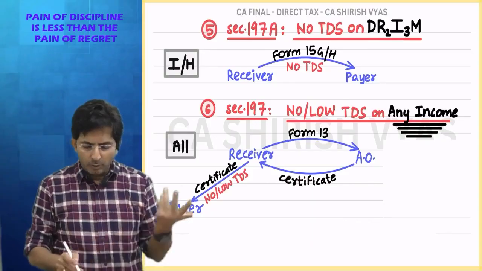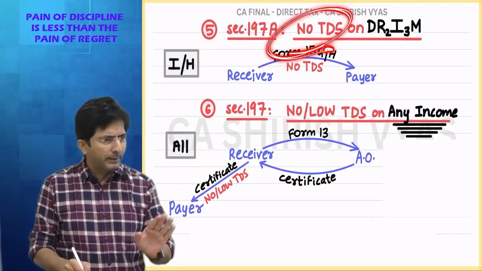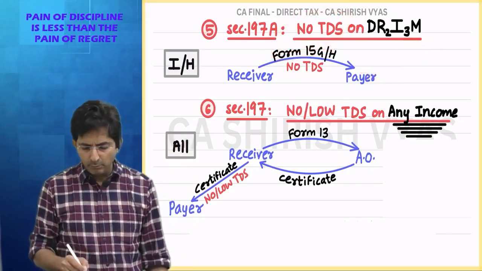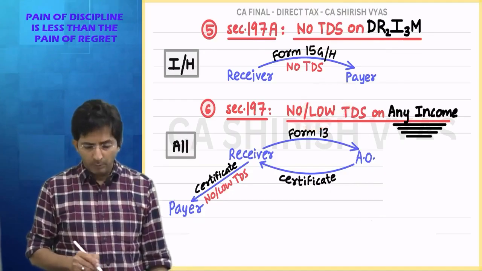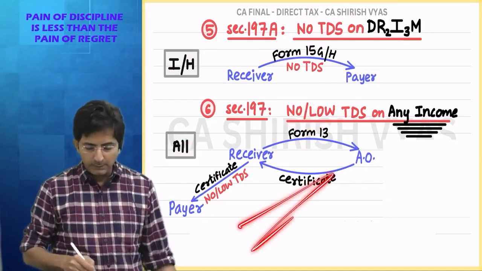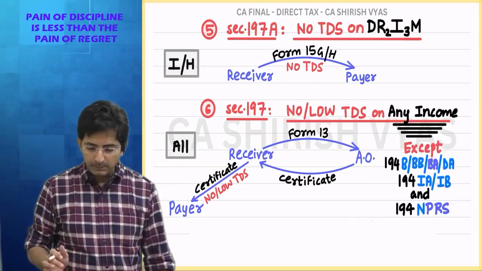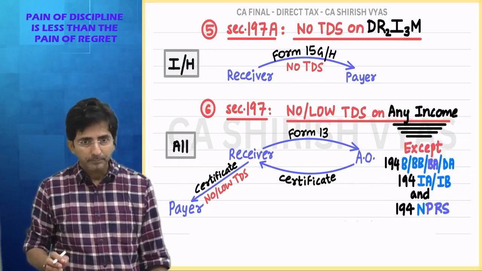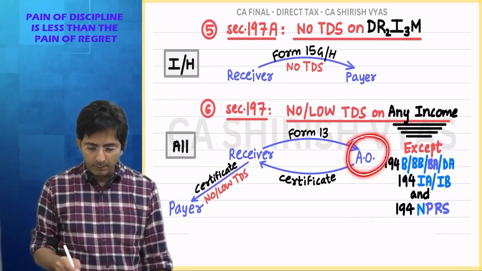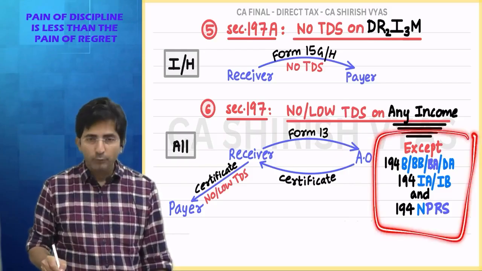Accordingly, whenever someone asks your advice, if he says I want to stop TDS and it is dream income, suggest the first method. But if someone says no, I want to lower TDS, or even if he wants no TDS but it is for non-dream incomes, then you have to suggest the second method. But see, the second method of convincing the assessing officer for stopping your TDS is not applicable in a few sections.